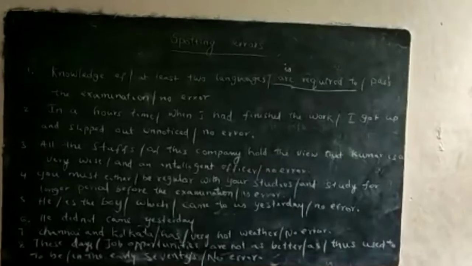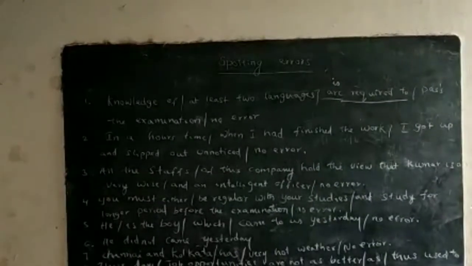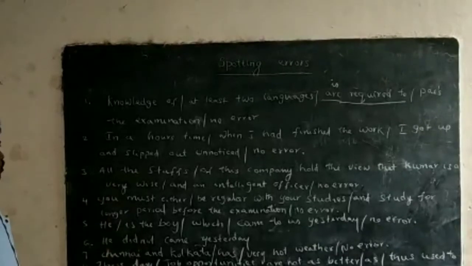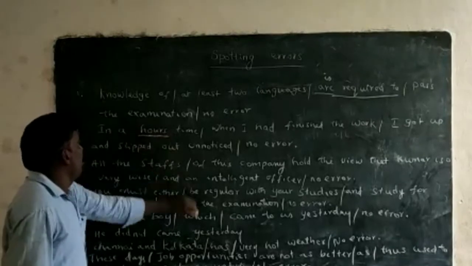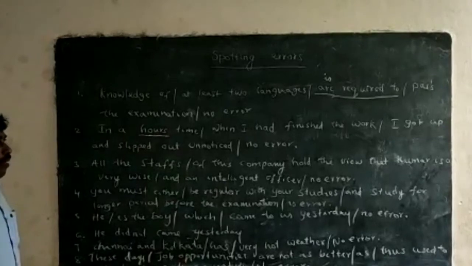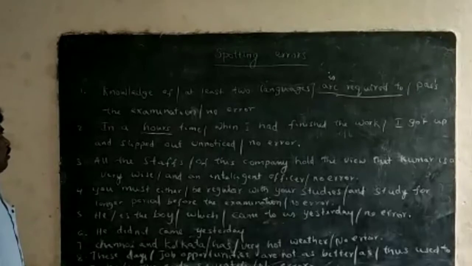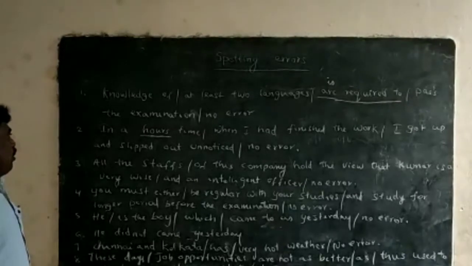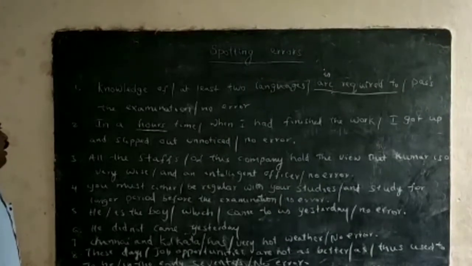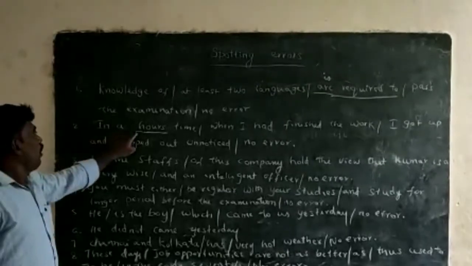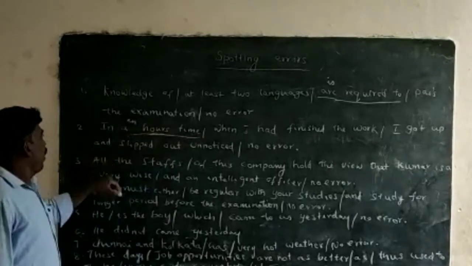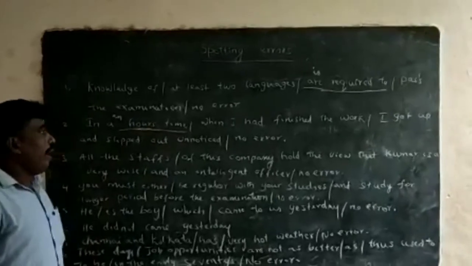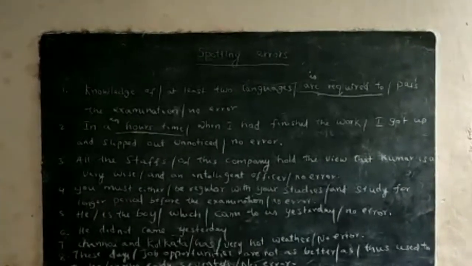The second example: "In a hour's time, when I had finished the work, I got up and slipped out unnoticed." This is related to articles. In the word hour, the H is silent. When we use article a, the word should begin with a consonant sound; when we use article an, vowels A, E, I, O, U should be there. Here H is silent, that's why we should use article an. This part is wrong. The correct sentence is: "In an hour's time, when I had finished the work, I got up and slipped out unnoticed."